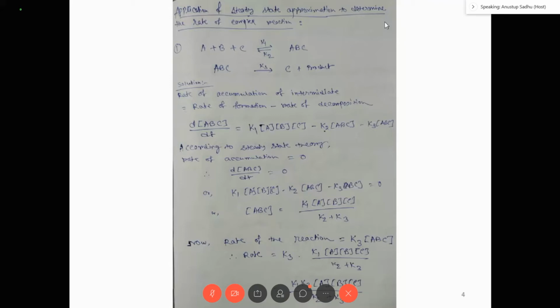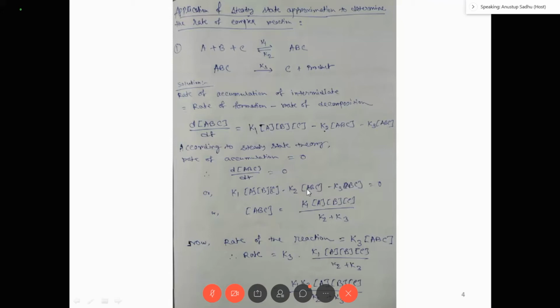So next step, according to steady state I have told you the rate of accumulation is zero. You have to apply this condition in every complex reaction, that is, rate of accumulation is zero. What is the rate of accumulation? d[ABC]/dt, which is K1 ABC minus K2 ABC minus K3 ABC, and this is equal to zero.